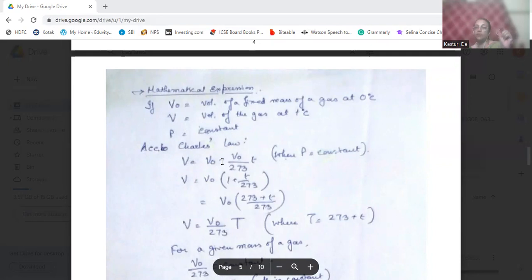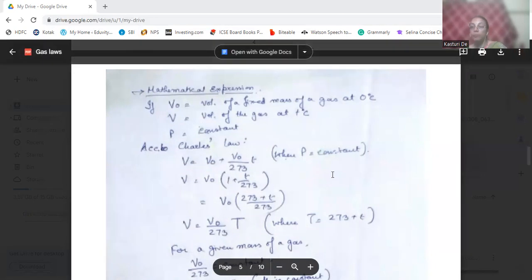V0 is the volume of the fixed mass. I told you that it will increase by 1 by 273, so V0 by 273 into T. We can write it like this when P remains constant.